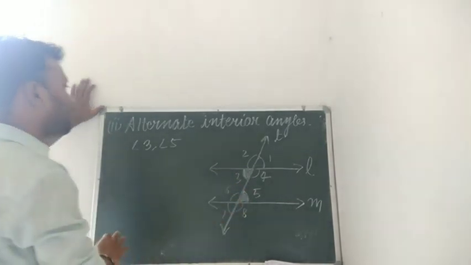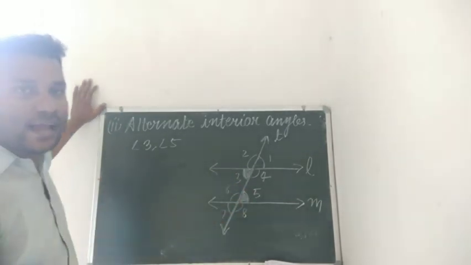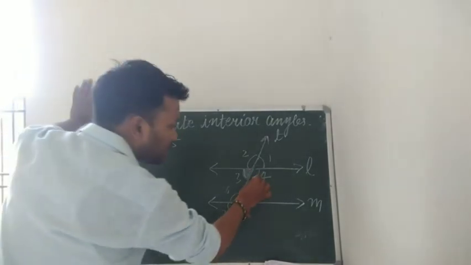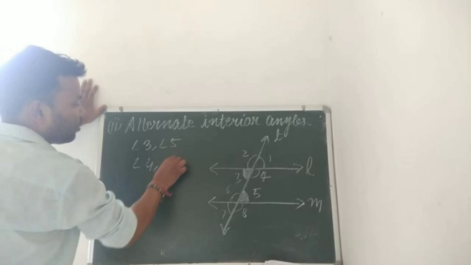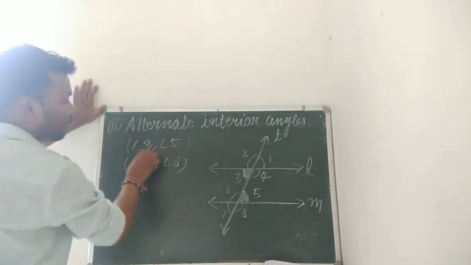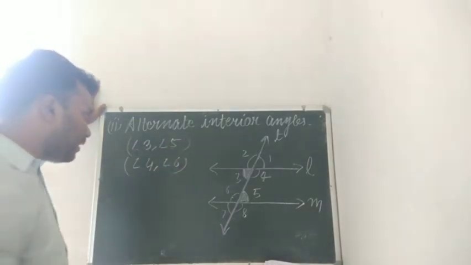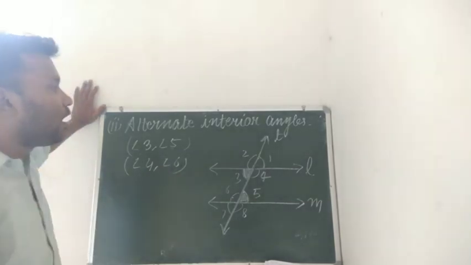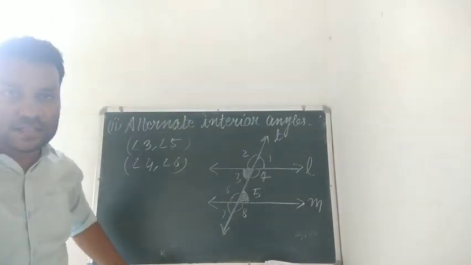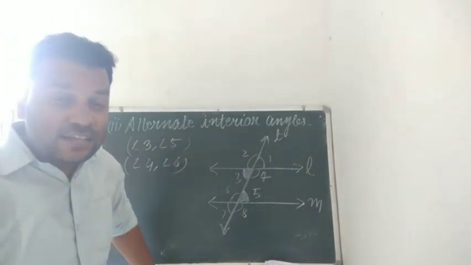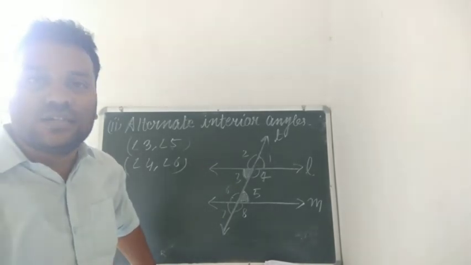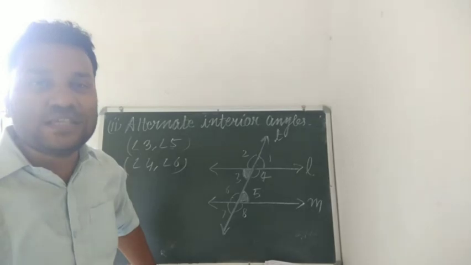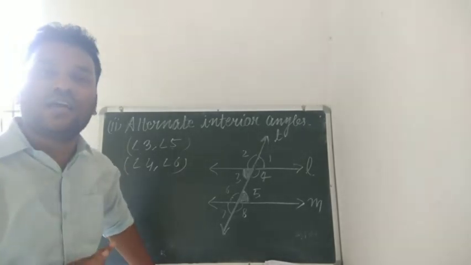That is why they are known as alternate interior angles. And the other pair is angle 4 and angle 6. So angle 3 and angle 5, and angle 4 and angle 6 are the pairs of alternate interior angles. And in the case of parallel lines, the alternate interior angles are equal. The measures of alternate interior angles are equal to each other.